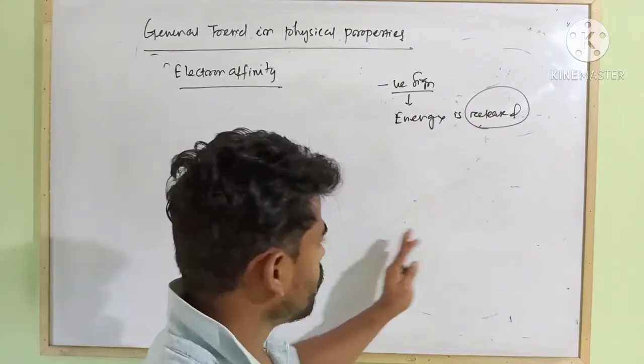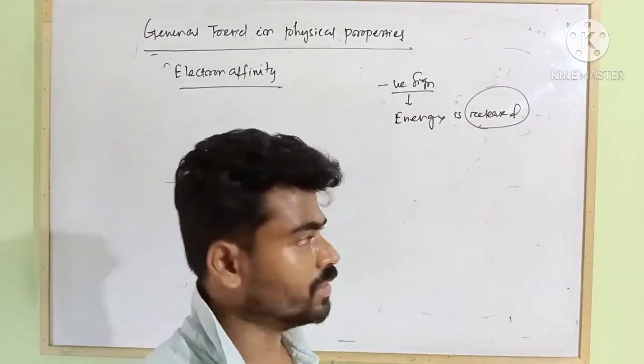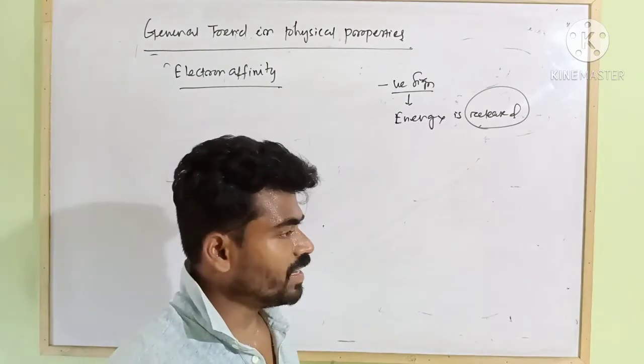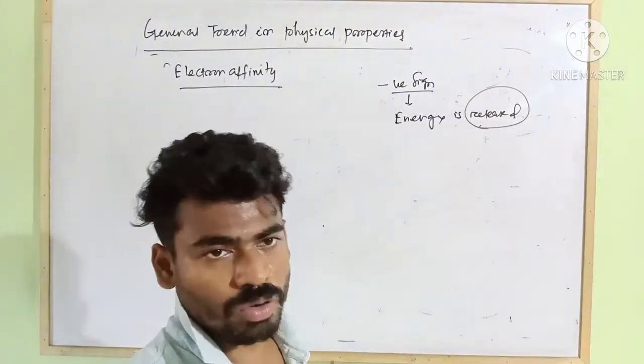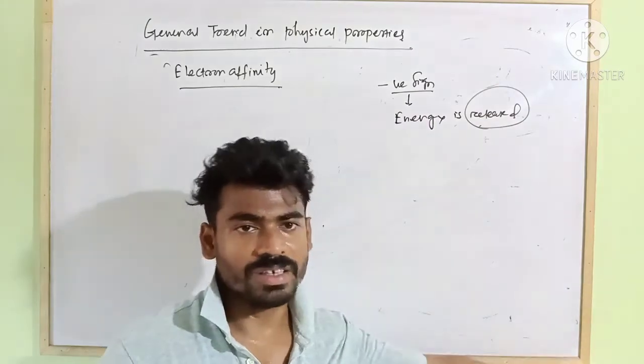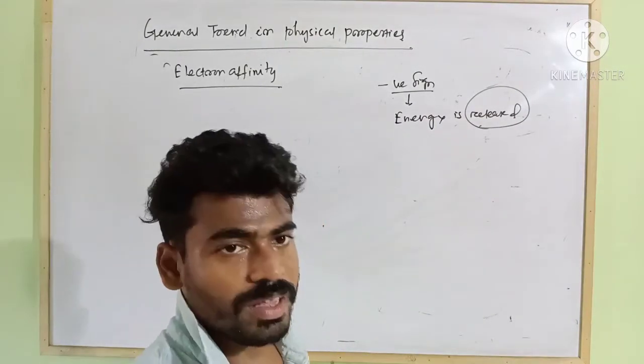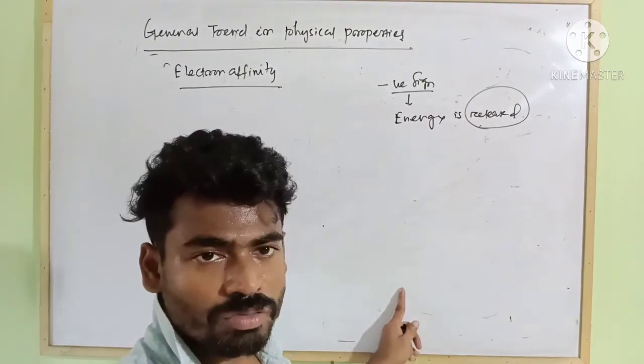So most generally, whenever you move from top to bottom in a particular group, the atomic size increases. The distance of the valence shell from the nucleus also increases. That's why the tendency of the nucleus to attract the outermost electrons, that means if an electron gets added to the valence shell, that tendency also decreases down the group.